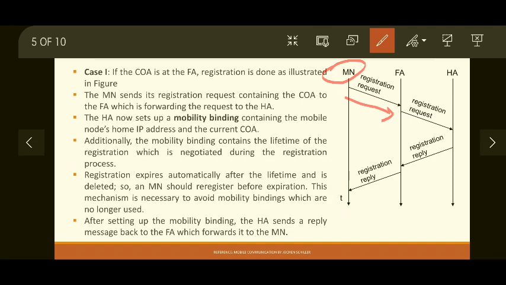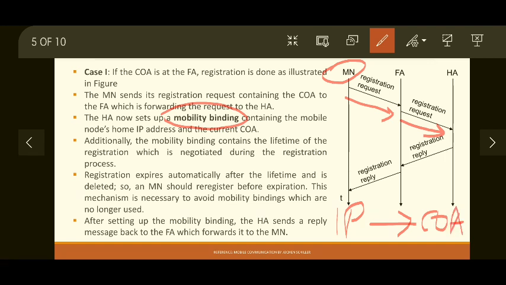So once this foreign agent receives the registration request, it understands that this has to be forwarded to home agent. So it forwards the same request to home agent. Now once registration request is received by the home agent, home agent sets up a mobility binding. That means it sets up a kind of a context. So what is inside that binding? It binds IP address of mobile node to care of address.